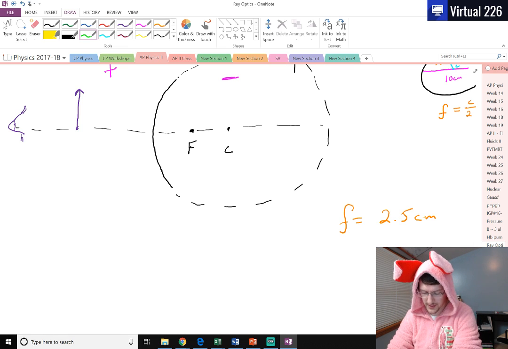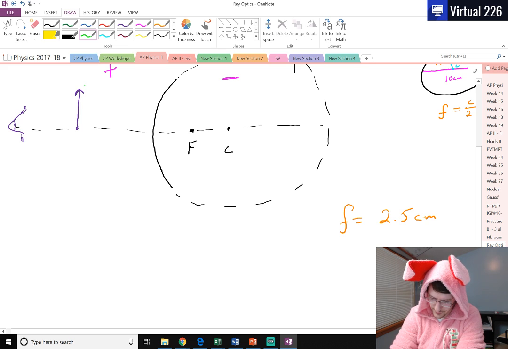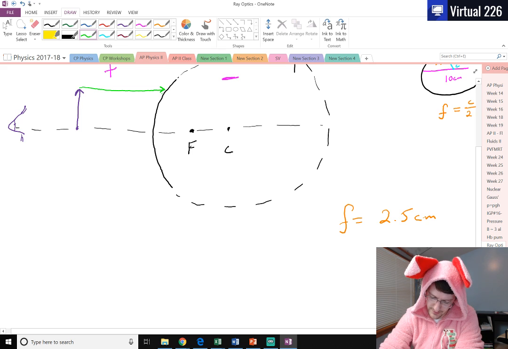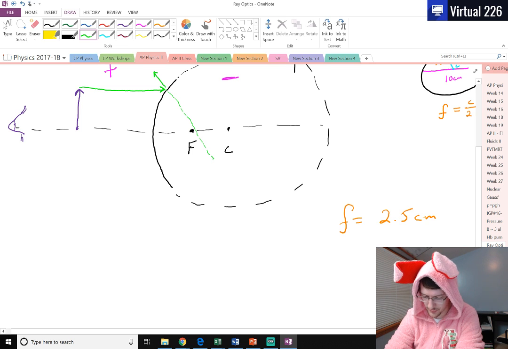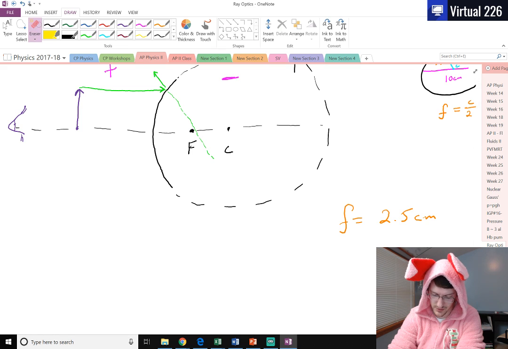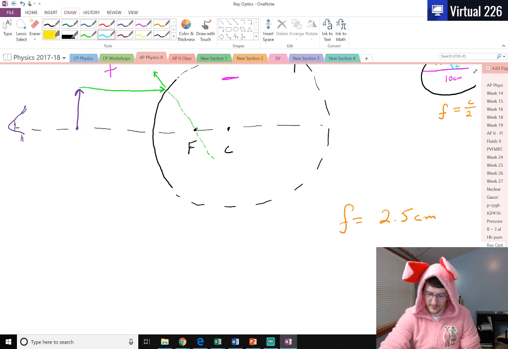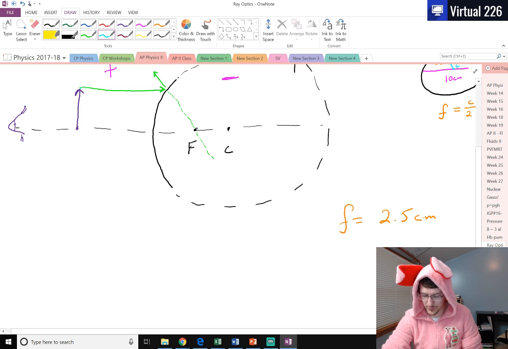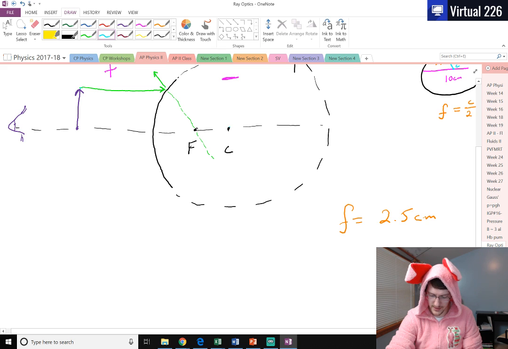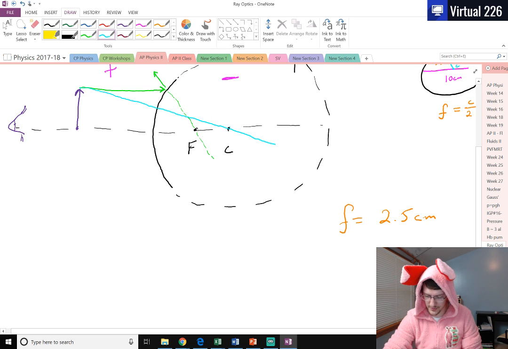To draw our ray diagrams for a convex mirror, our first ray will come over, it will strike the mirror, and remember, when it strikes the mirror, it moves away from the mirror in such a way that if we were to backtrack this ray, it would pass right through that focal point. Okay, and I'm not the best drawer in the world, so let's just pretend I am for a second. And our second line that we can draw is a line that passes from the top of our object through the center of curvature. So we have this long line that comes down and passes right through it.